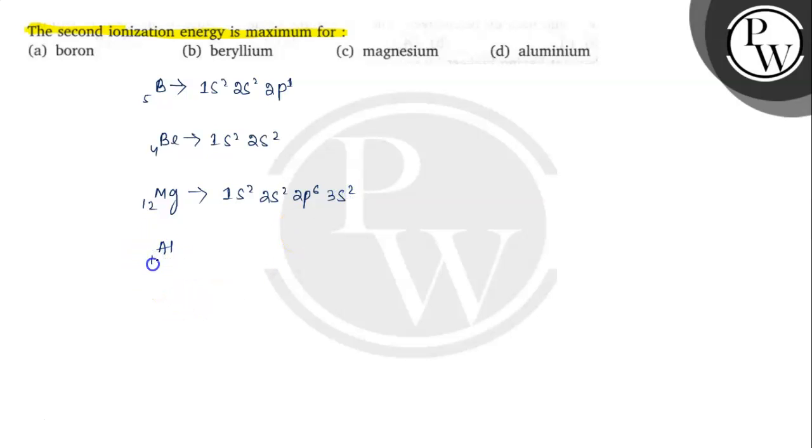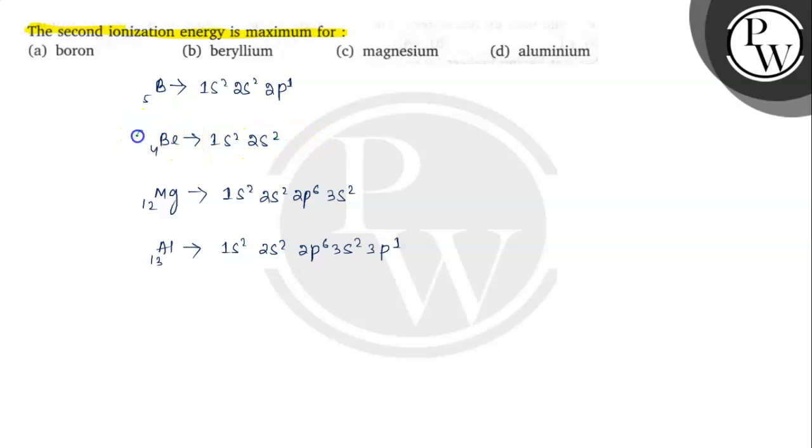Now aluminium. Aluminium is 13: 1s2, 2s2, 2p6, 3s2, 3p1. This is the electronic configuration of aluminium. Now we have to decide. First, in the beryllium and magnesium case, if we remove 2 electrons, they acquire the inert configuration and become stable. So the second ionization energy will be minimum.